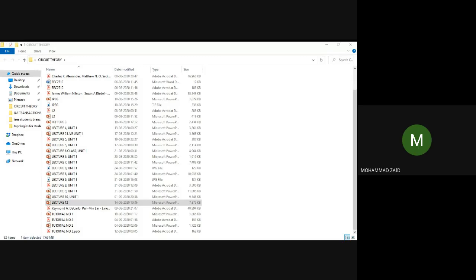So let us quickly go towards the numerical problem. You can have your pen and paper for solving the numerical. So I'm just going to the numerical of this maximum power transfer theorem. I was telling you that this RL is equal to RS. So at this point, the efficiency is equal to 50%.